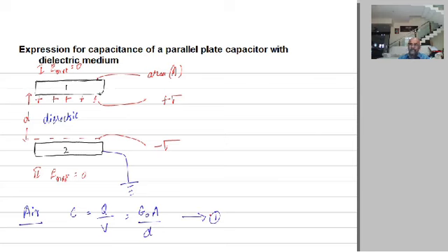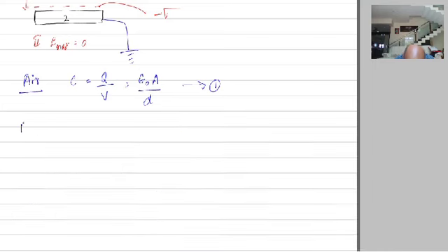Now when you fill the dielectric material in between the two plates of the capacitor, we will see what happens.